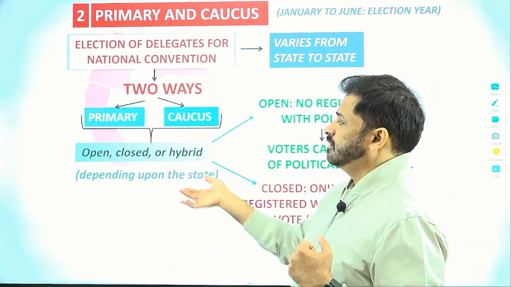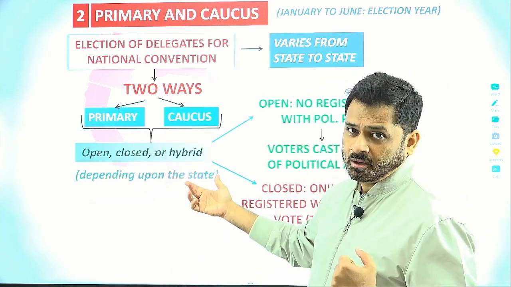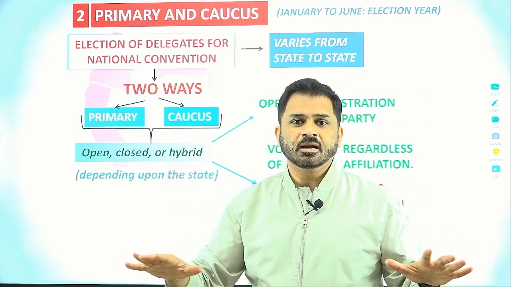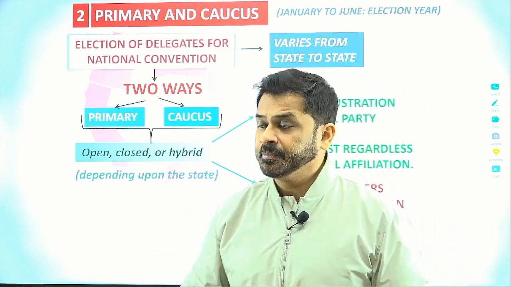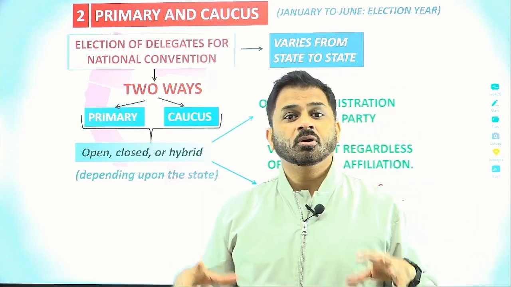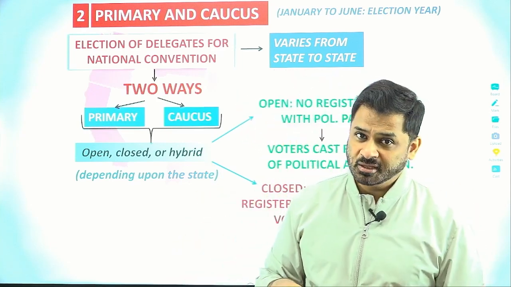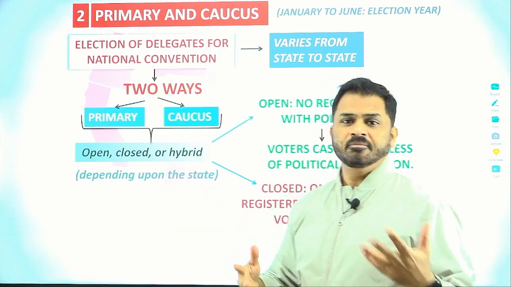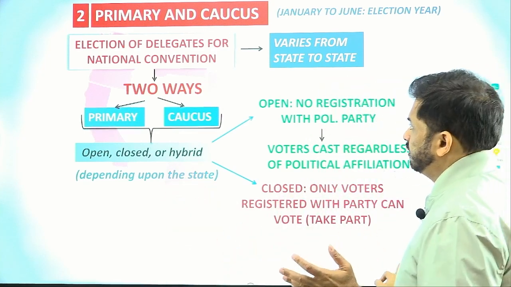So some states will have an open type of primary or caucus, where those who are participating are free to vote for any of the parties. A few states will have a closed system, where they will have to vote according to their registration with the political party. Hybrid is a mix of both. So this will vary from state to state.